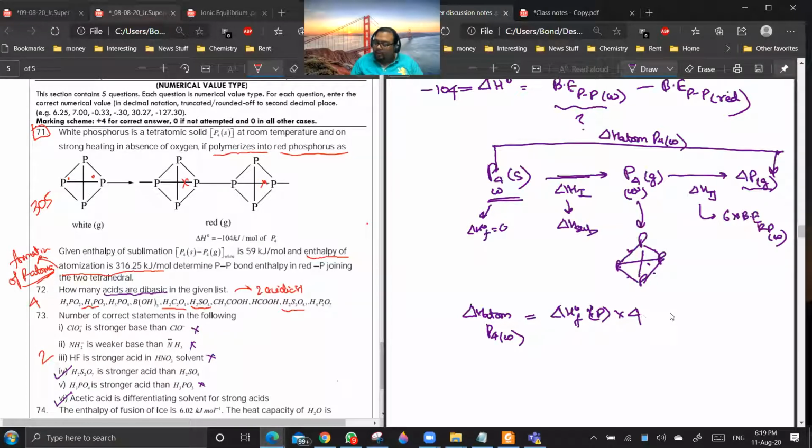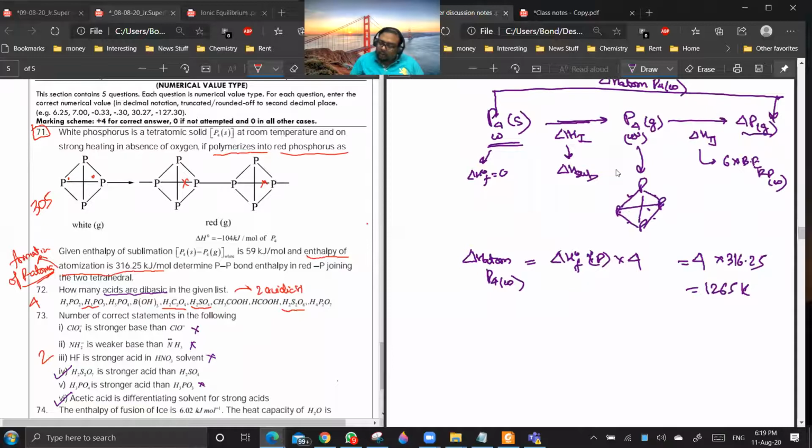So it will be 4 into 316.25, which is 1265 kilojoules. So this should be equal to delta H1 plus delta H2, that is delta H sublimation plus 6 into bond energy of phosphorus white, equal to 1265 kilojoules.